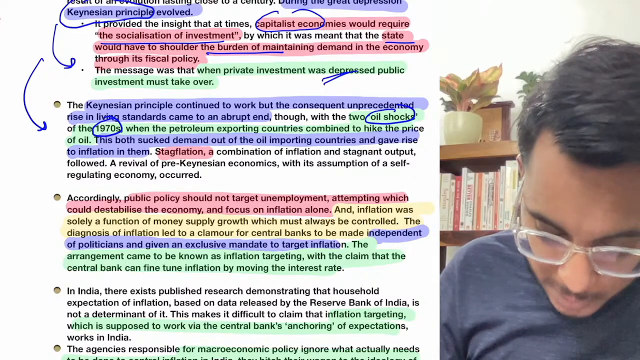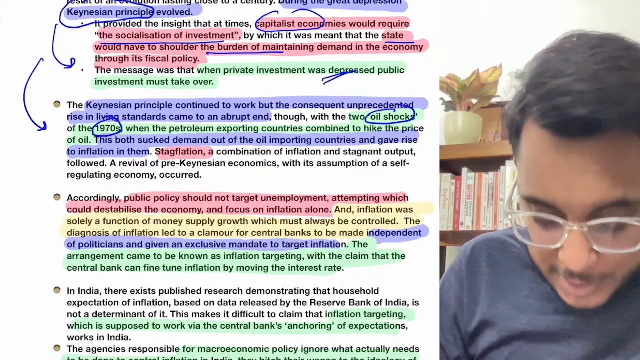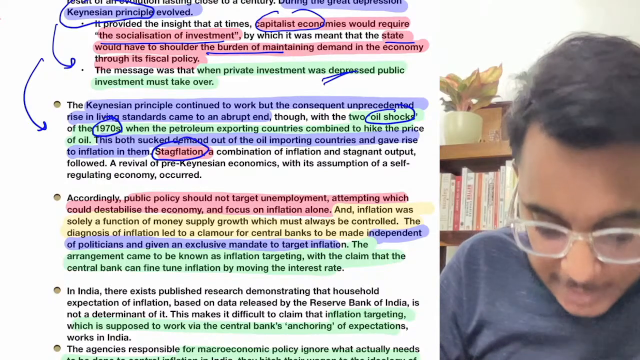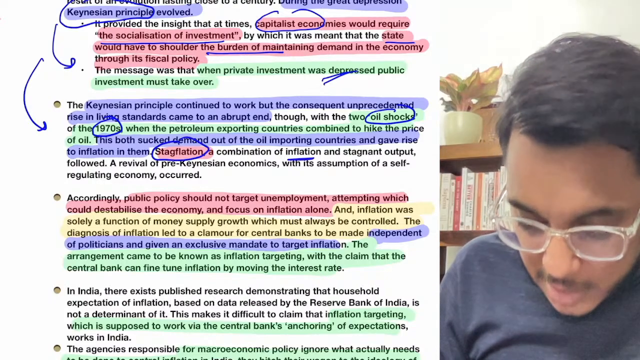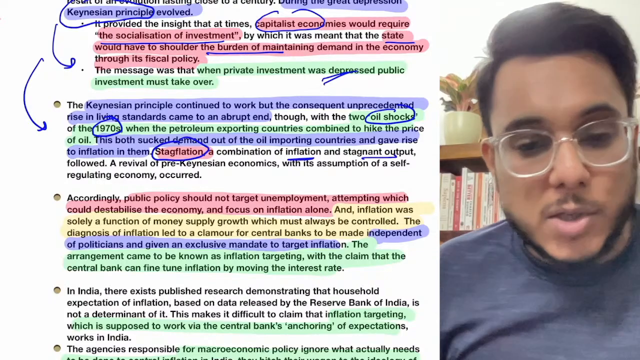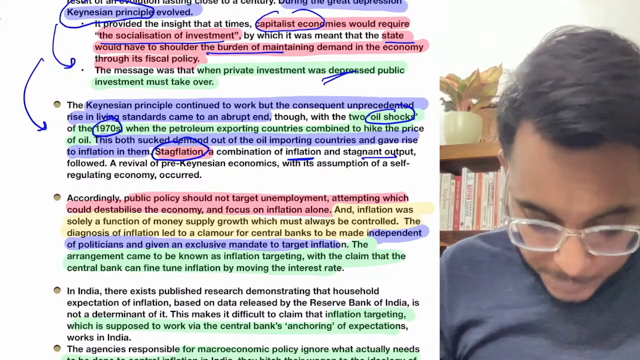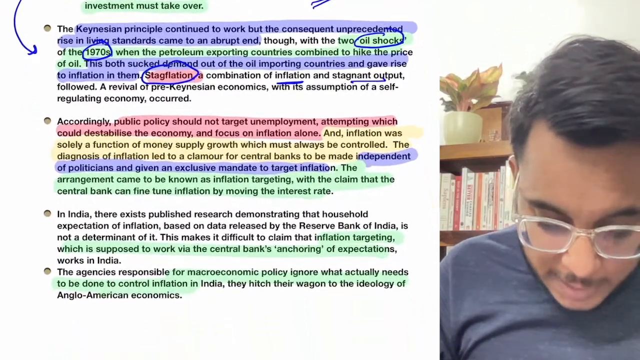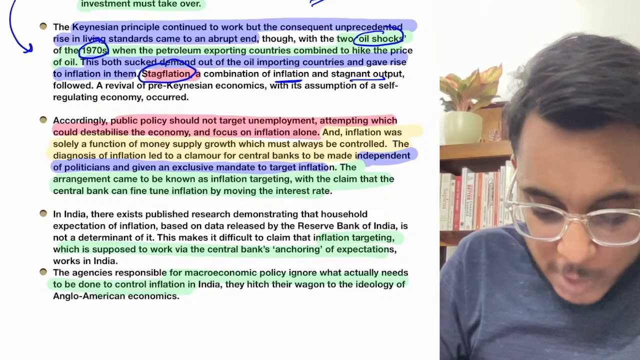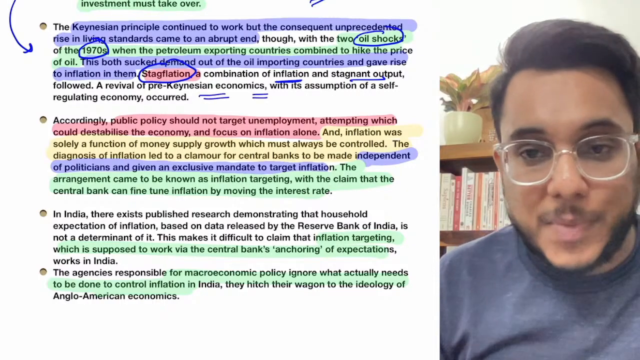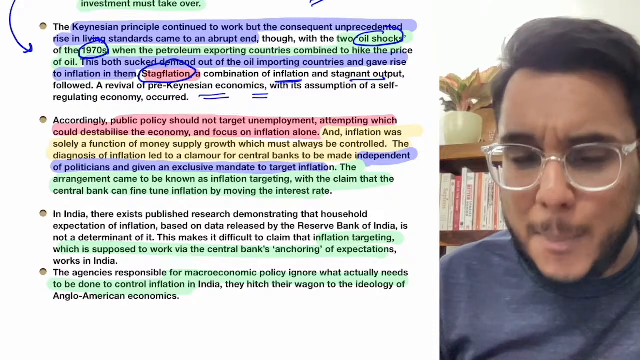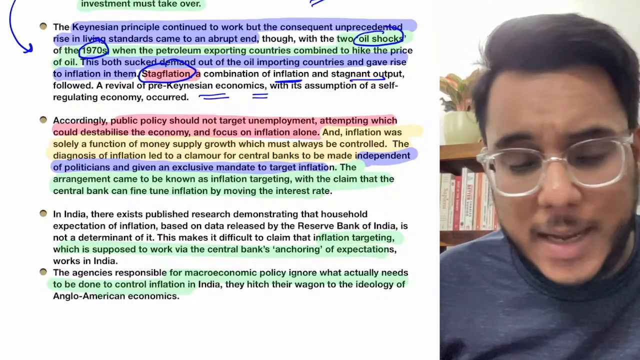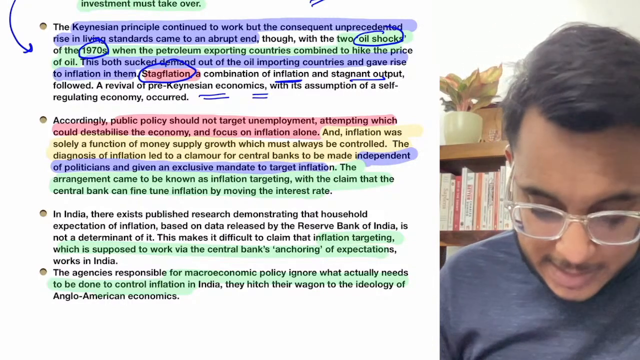At that point of time, what happened? The demand reduced. There was stagflation, a combination of inflation and stagnant output. The economy was not doing well. Stagnation also came. During this, the revival of pre-Keynesian economics came. Again, it was argued that capitalists should be allowed to take the economic decisions. Is it clear or not?